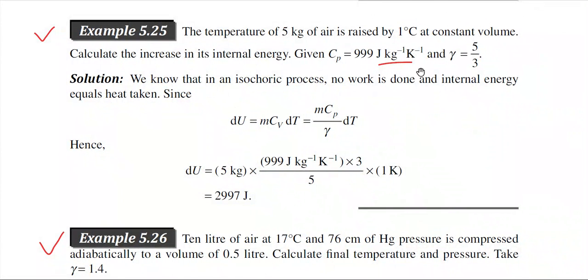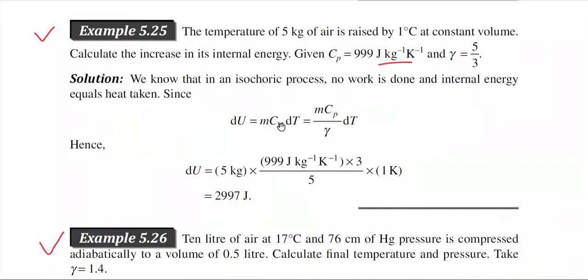Now what is the expression of heat? If it is at constant volume, then we will use the expression m, mass, into specific heat into change of temperature. Why are you using such an expression? Because you see mass is given here, 5 kg of air. That is why we are using m into Cv into dT. But the value of Cv has not been provided directly, but Cp has been provided, and its unit is in mass unit.